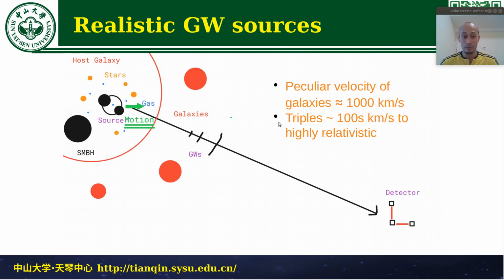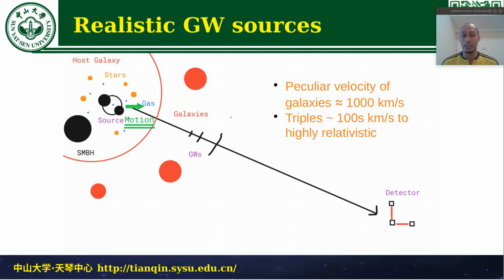This kind of motion is very interesting because on the first hand, the velocities are quite considerable. 1000 to 2000 is definitely far away from being at rest. And second, because this is going to affect many, if not all, sources, because we believe most of the gravitational wave sources form in galaxies.